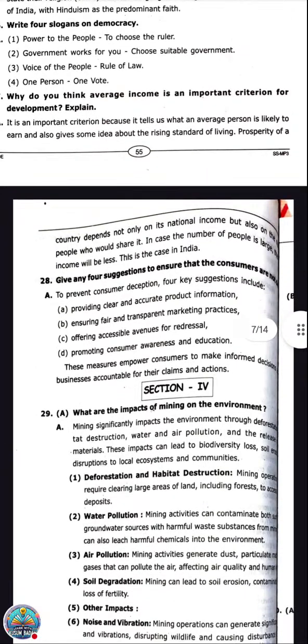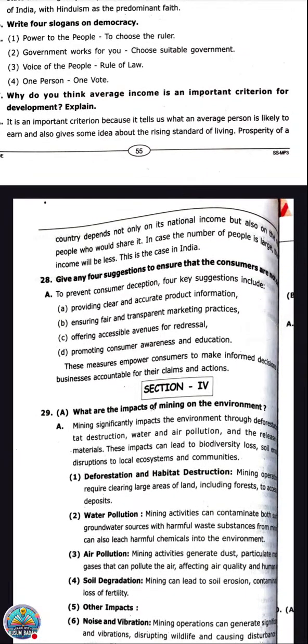Whenever the consumer approaches the producer or the seller, he must be given proper information about the product, ensuring fair and transparent marketing practice. Fair and transparent means there should not be any adulteration, there should not be price rise. In short, the consumer should not be cheated. Next one, offering accessible avenues for redressal. Redressal means if they file any case, their complaint must be heard. That we call redressal. Promoting consumer awareness and education.